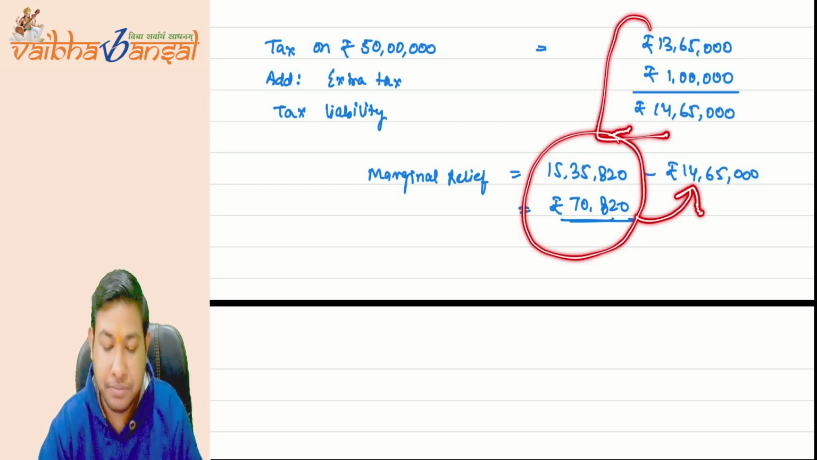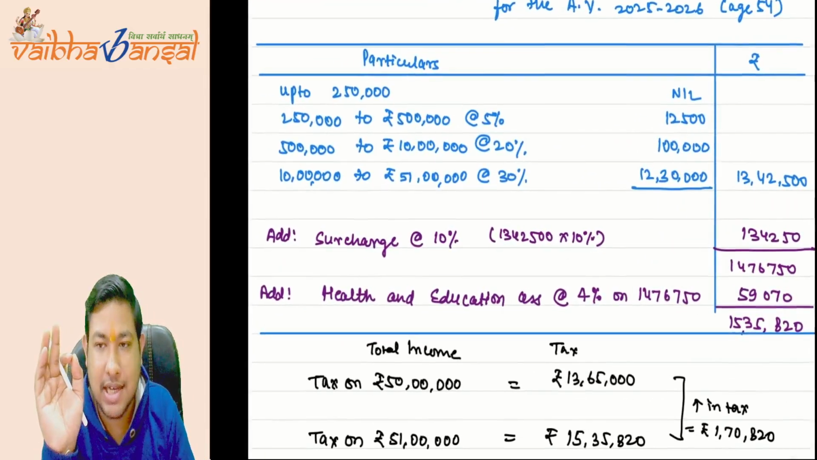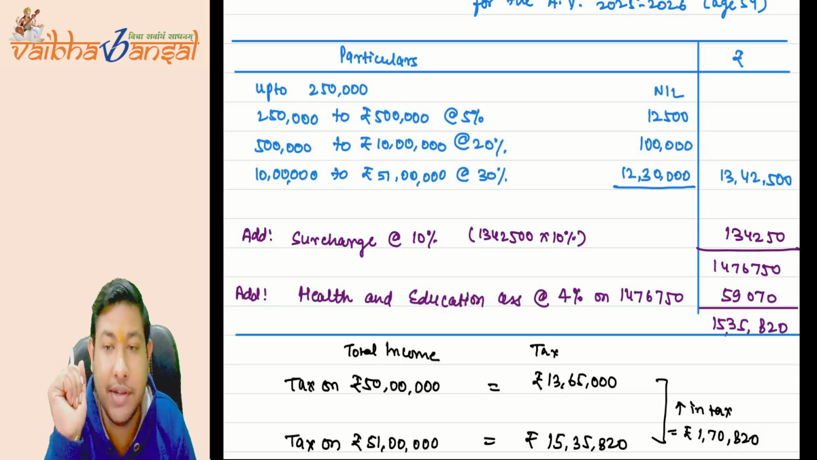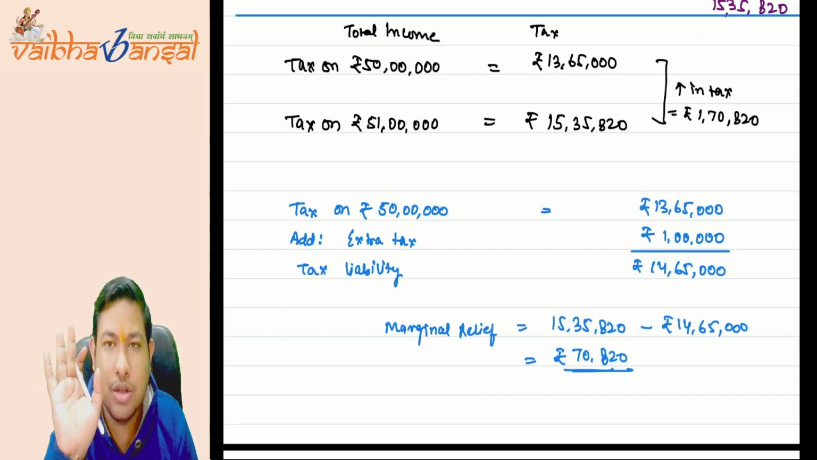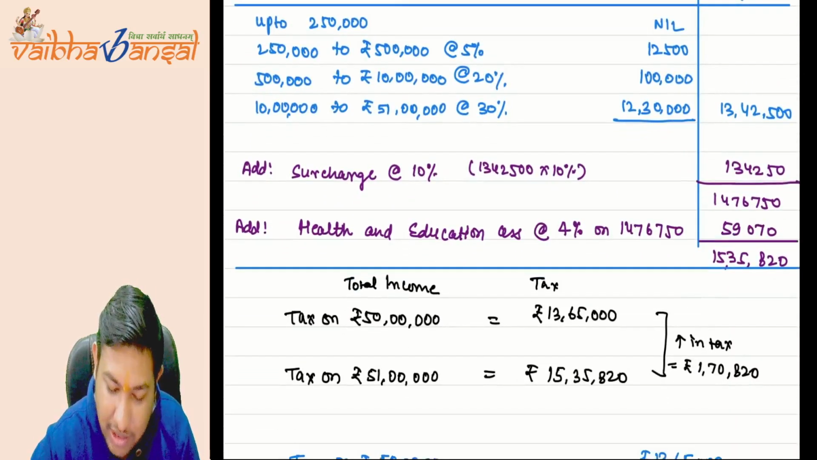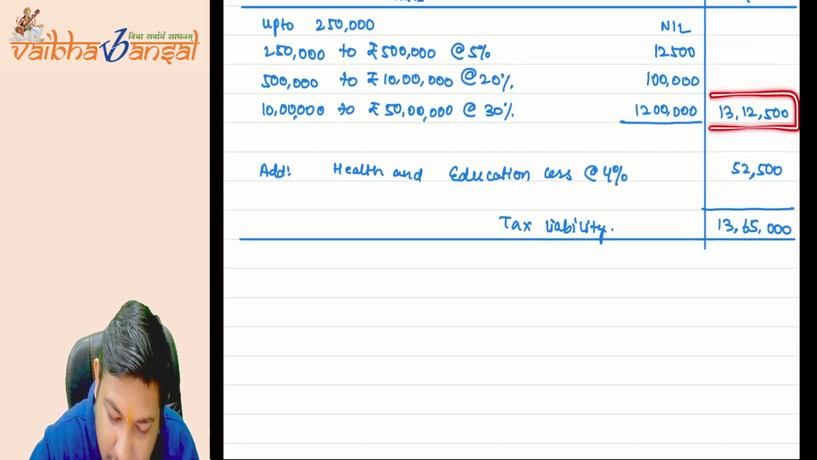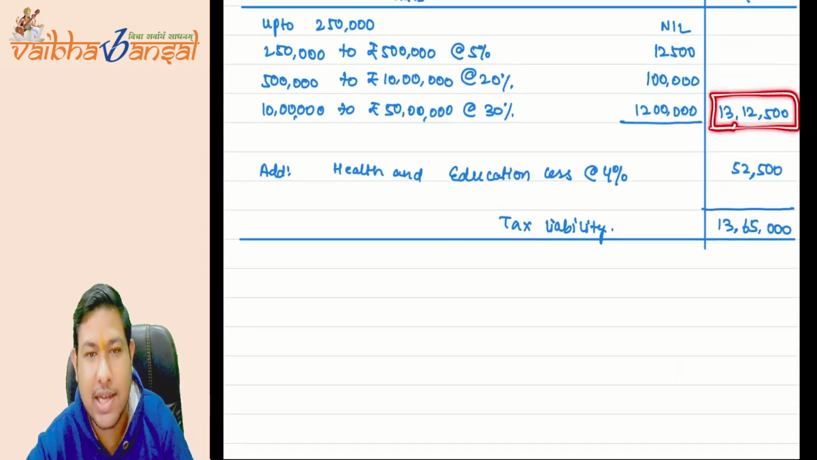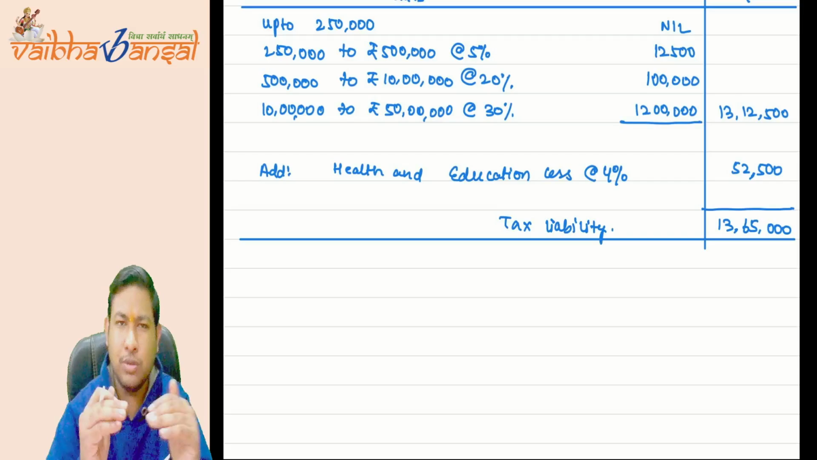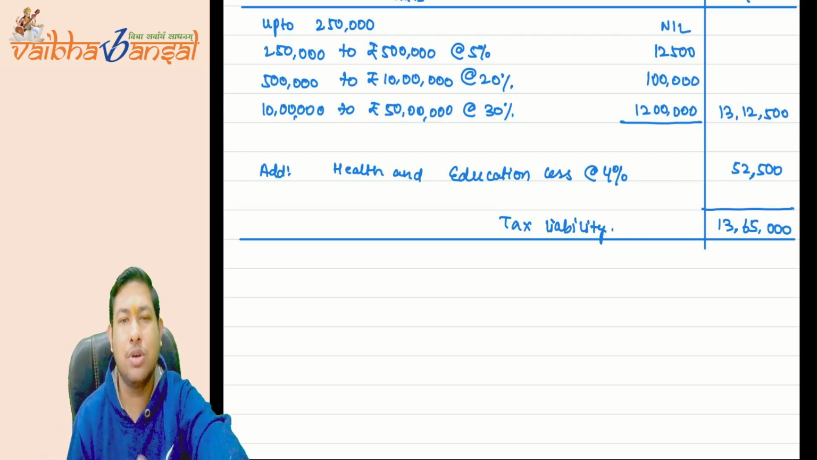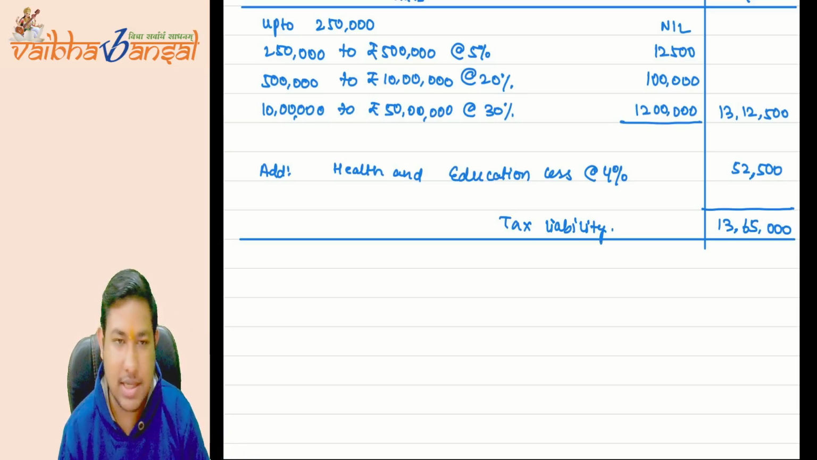No problem at all. But one point: while calculating the surcharge, while calculating the marginal relief, ignore cess. For the calculation of that, you have to calculate tax without adding cess. You can take this figure or that figure, and by taking either you will reach the same answer. To maintain uniformity, just do not add the health and education cess while calculating the marginal relief. Is this point clear?